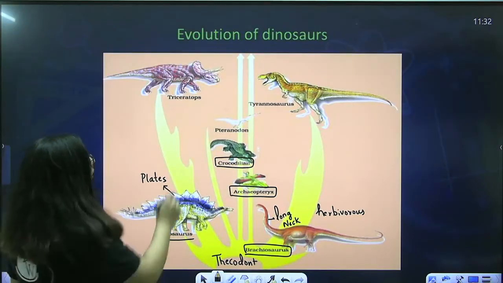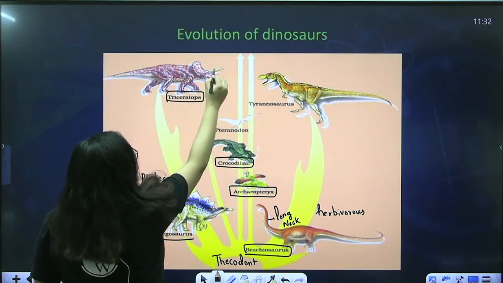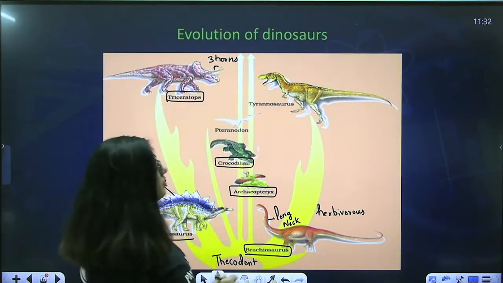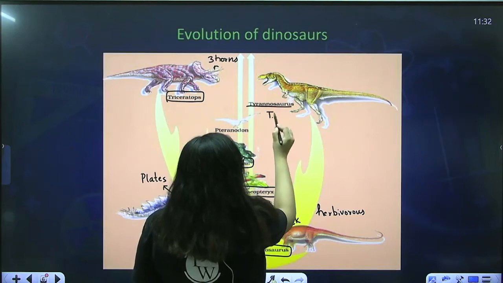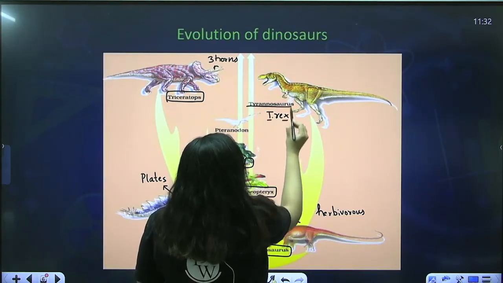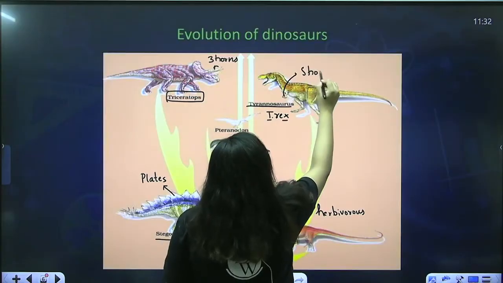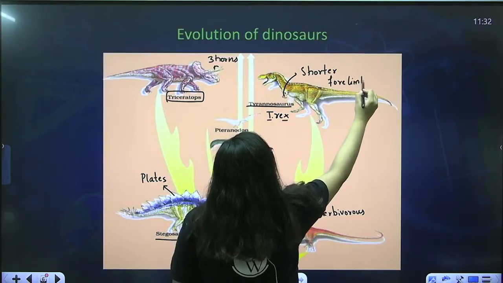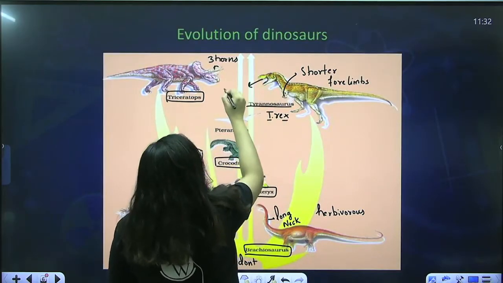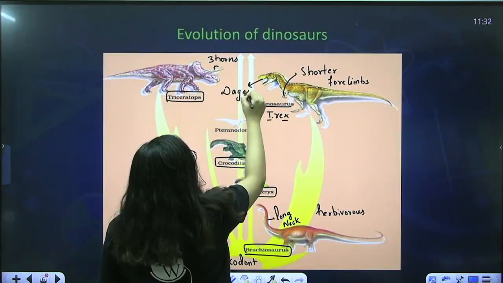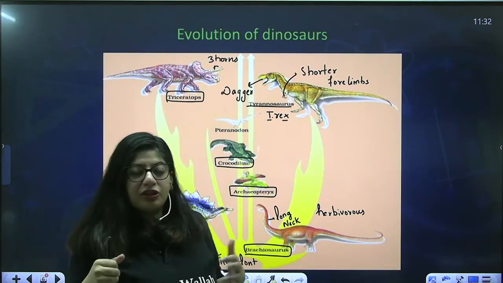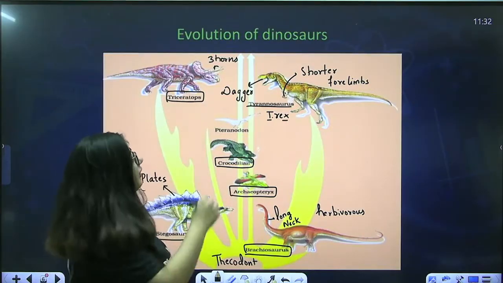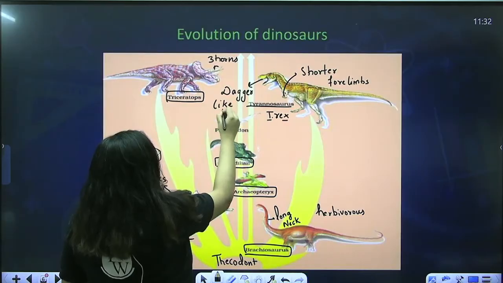Now, then we have Triceratops. Tri means three. It has three horns on its head. Then we have Tyrannosaurus. In short form, it is also known as T-Rex, and it has shorter forelimbs. Hind limbs are longer, but forelimbs are shorter, and it has very sharp teeth, which are dagger-like teeth. Tyrannical means something that you need to be afraid of, right? So that's why it got its name Tyrannosaurus, because it has dagger-like teeth and it kills organisms a lot.